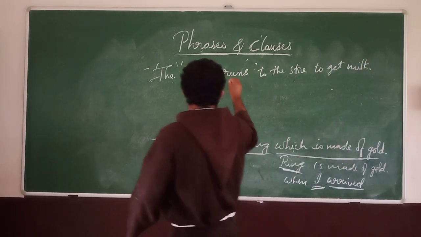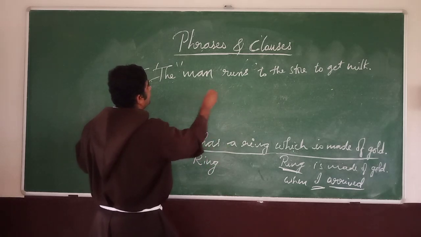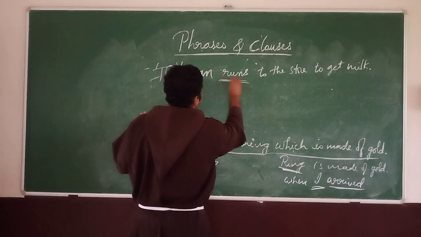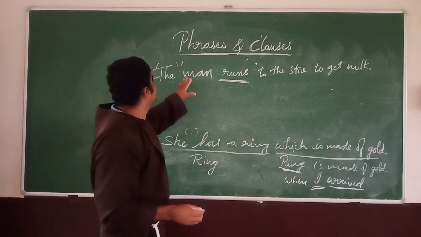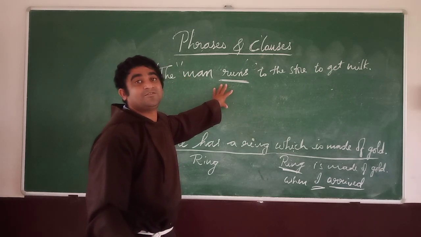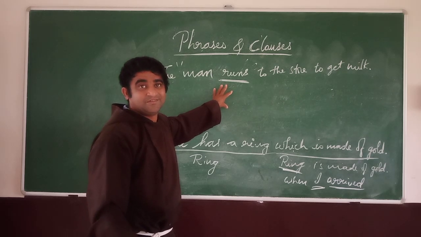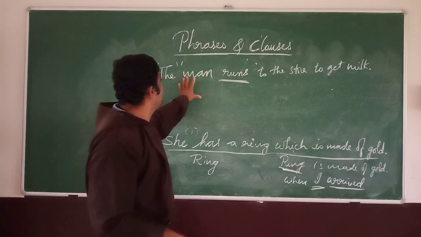So what is that? Here you see, according to the clause, the man runs. Why is it runs? Man runs. Which tense? Present tense, simple present. So it goes according to that.